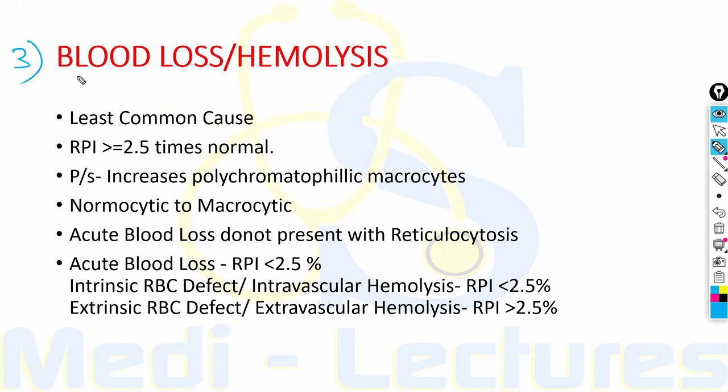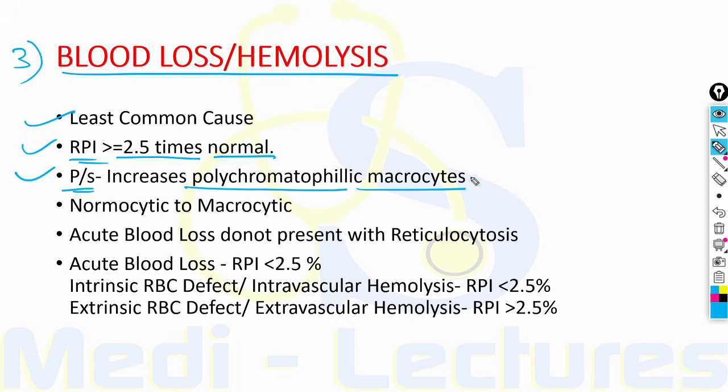Now coming on to the third and final mechanism of anemia, that is blood loss or hemolysis. It is the least common cause, in which the reticulocyte production index is more than 2.5 times the normal, and in the peripheral smear there are increased polychromatophilic macrocytes. These are the shift cells. When we see the MCV, there will be a normocytic or macrocytic picture. These macrocytes are nothing but the shift cells.